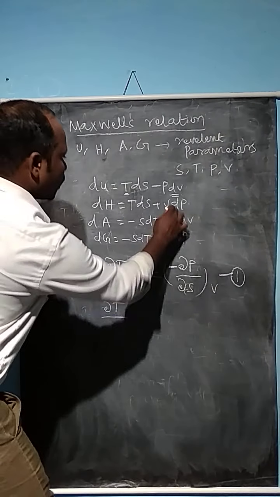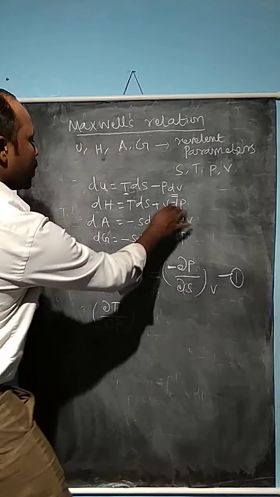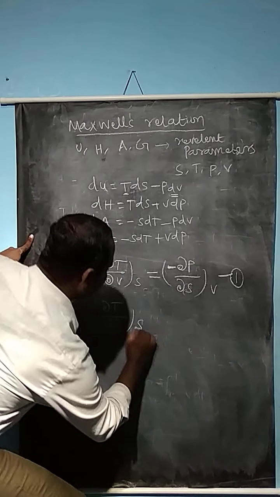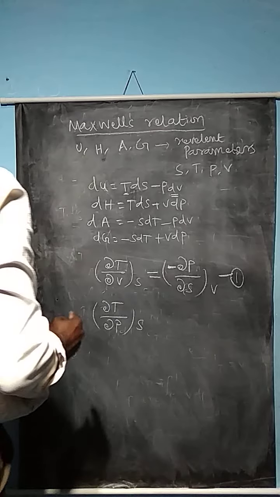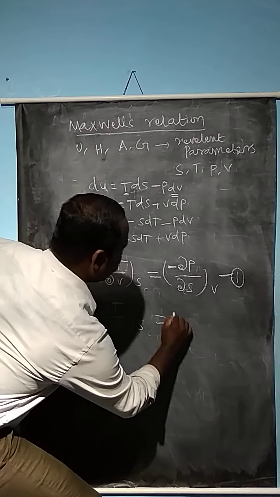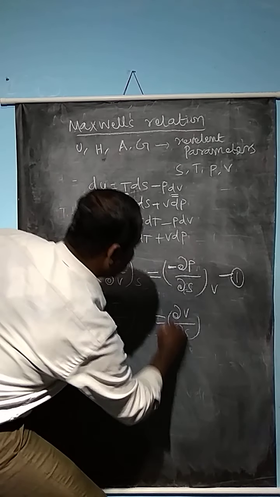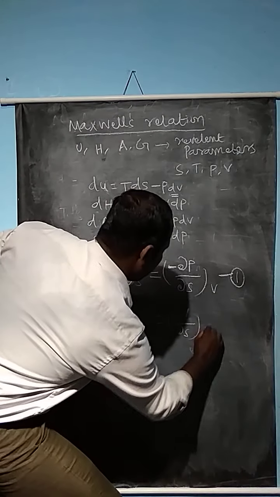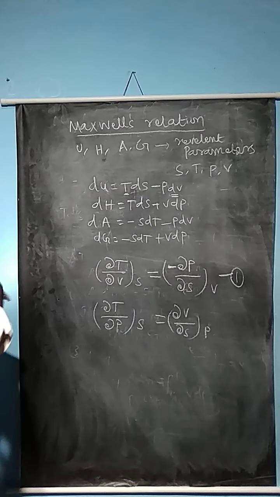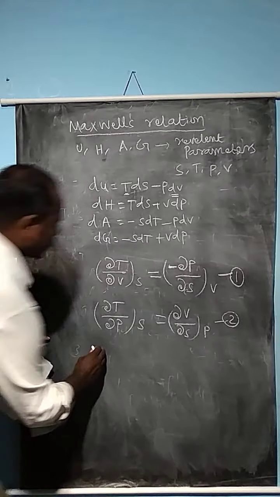So (∂T/∂P) at S is equal to (∂V/∂S) at P. This is the second equation.